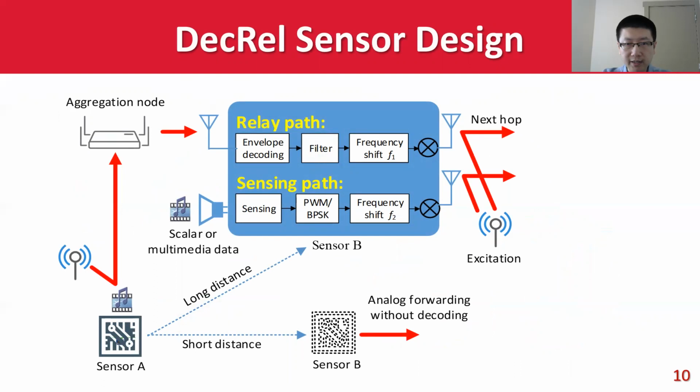Our key design is a backscatter sensor architecture that includes two data paths. The sensing path collects sensor data and generates a baseband using amplitude modulation. The relay path enables a sensor to decode its previous hop sensor's baseband signal and forward it to the next hop.